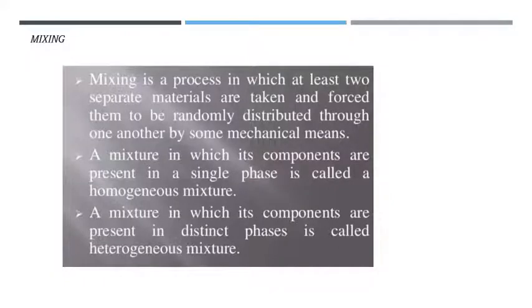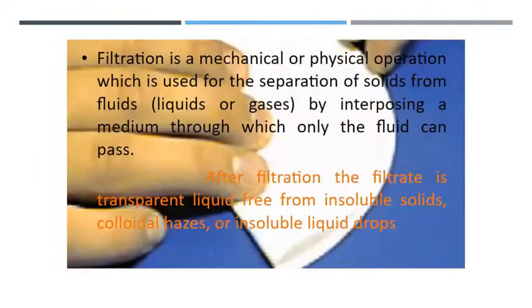So the first method is mixing. Mixing is a process in which at least two separate materials are taken and forced to be randomly distributed through one another by some mechanical means. A mixture in which its components are present in a single phase is called a homogeneous mixture. If the mixture components are present in different phases, then it is considered a heterogeneous mixture. So mixing is just mixing two separate materials and it is randomly distributed by mechanical means. So that is what we call mixing. Mixtures are of two types, homogeneous and heterogeneous.